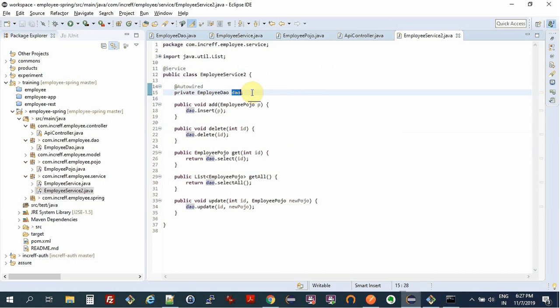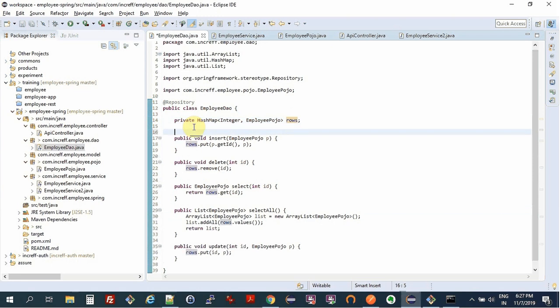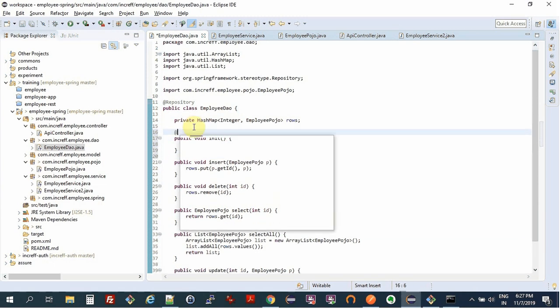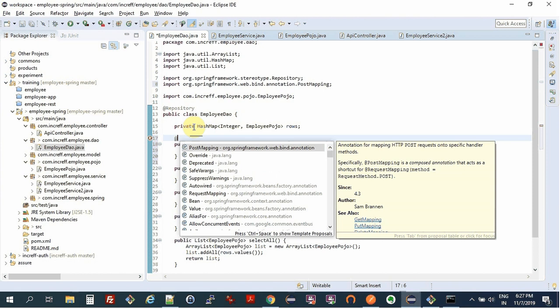And so that's the beauty of Spring, right? Again, Spring gives us certain functionalities. Now I use this hash map over here, but I didn't initialize it, so we'll get null pointer exception. So you can have a method called public void init, and you can have a method called add post construct, and I don't see it here. I don't know why. Let me have a look at this and get back to you.